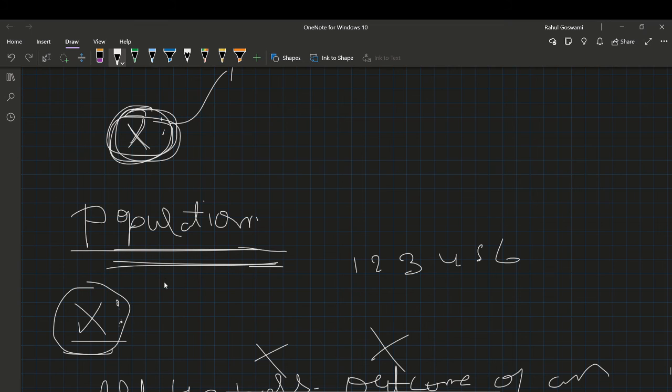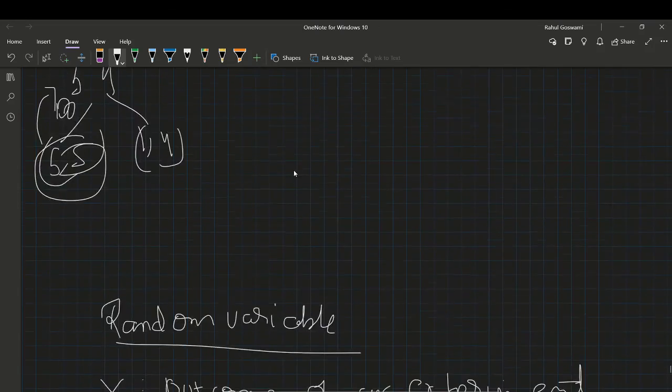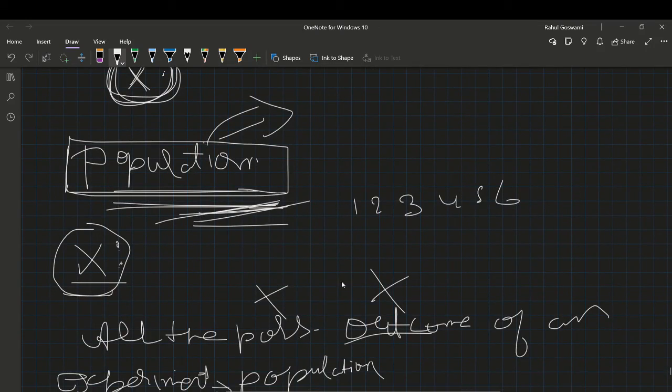It is the collection of all the possible outcomes. Remember, collection, not set. I will not say set, because a set in mathematical terms does not contain duplicate values, and that is confusing. So I will say the collection of all the possible outcomes of an experiment, or of a random variable, is known as the population. So this is what a random variable and a population are. Thank you.